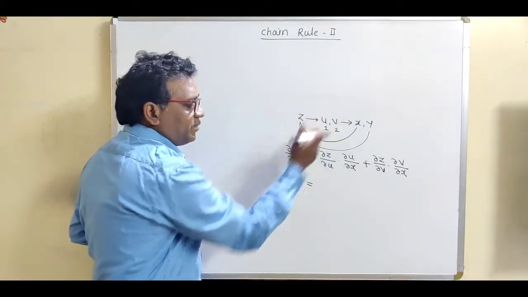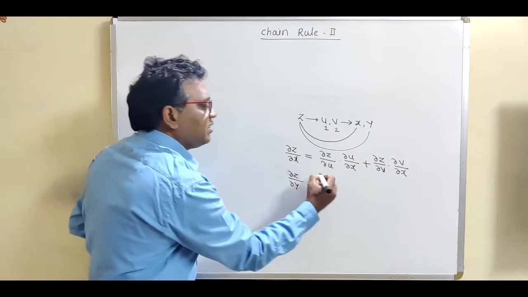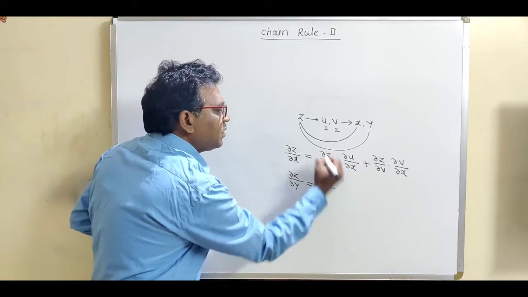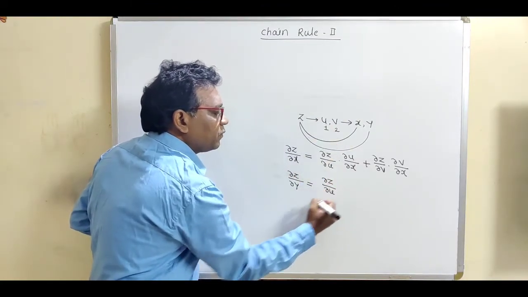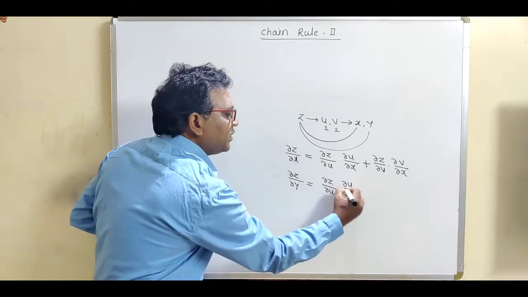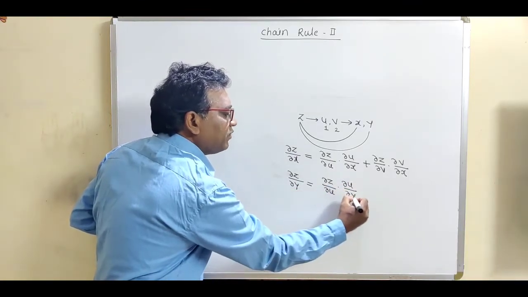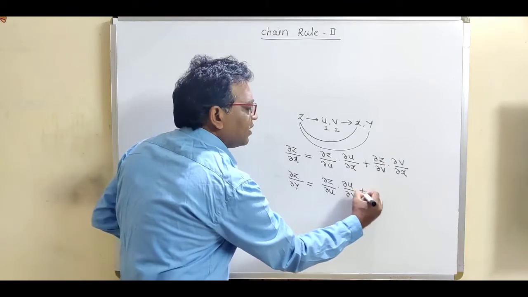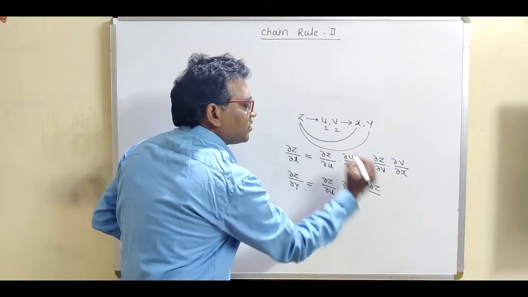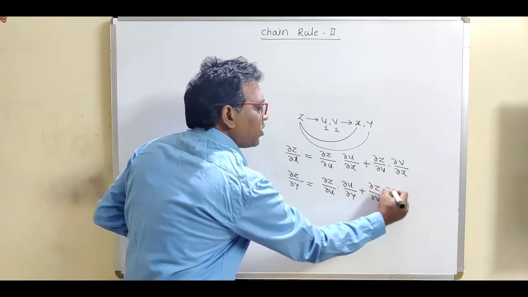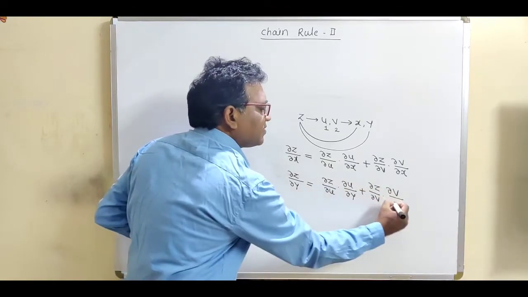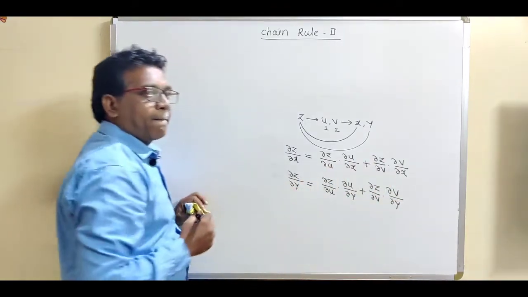And the second derivative del z by del y is given by the formula del z by the first variable u, cross del u divided by the same term which is del y, plus del z by the second variable v, cross del v divided by the same term which is del y.